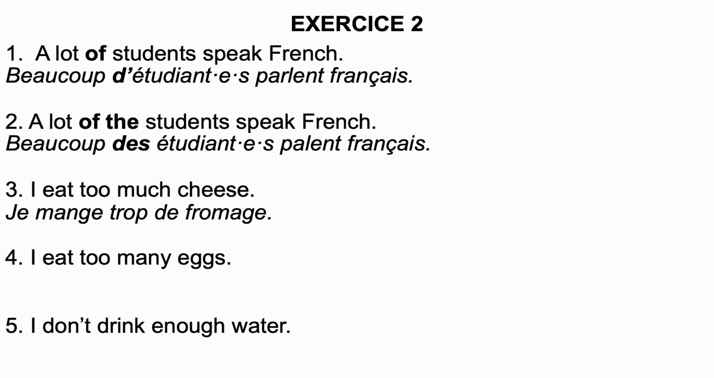I eat too many eggs. Je mange trop d'œufs. Répétez, je mange trop d'œufs. So, in the singular, an egg is un œuf. We pronounce the final F. In the plural, in most cases, you drop the F sound. So it becomes just the sound E. Répétez, je mange trop d'œufs.